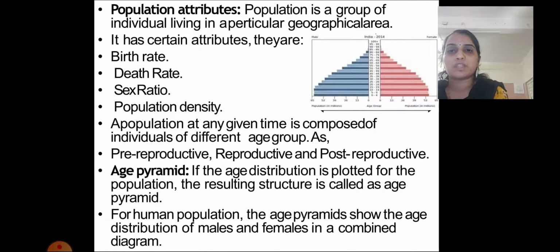For the human population, the age pyramid shows the age distribution of males and females in a combined diagram. So male and female are shown in a combined diagram, so that you can find how many pre-reproductive, reproductive and post-reproductive individuals there are in the case of males, and how many in the case of females.